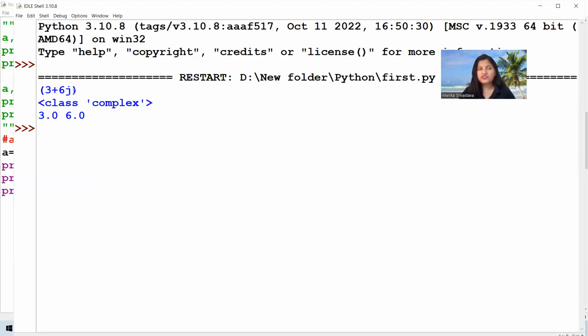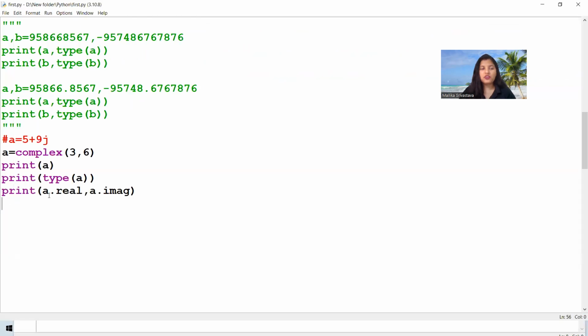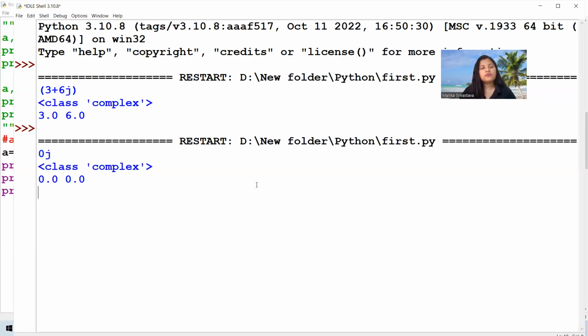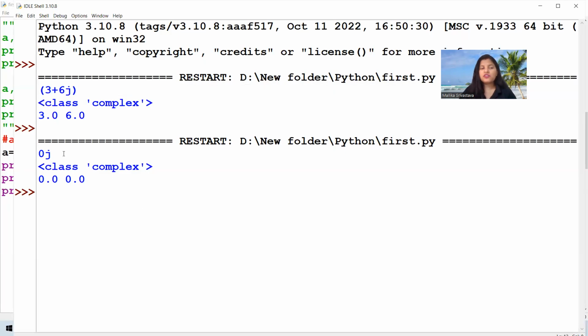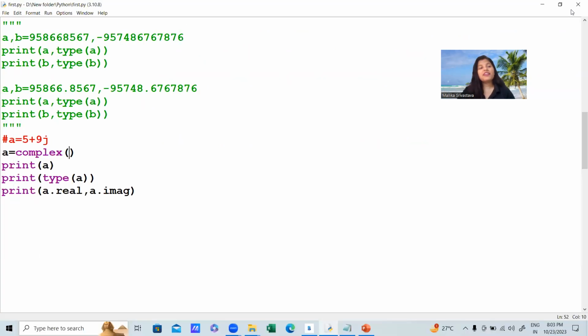So 3 plus 6j, complex type of data, and 3.0 and 6.0 are the real and imaginary parts you are extracting from here. Suppose I'm not using any value here, now you can see 0j. Why? Because 0 plus 0j, class complex, 0.0 is the real part, 0.0 is the imaginary part, because the default value for real and imaginary is 0.